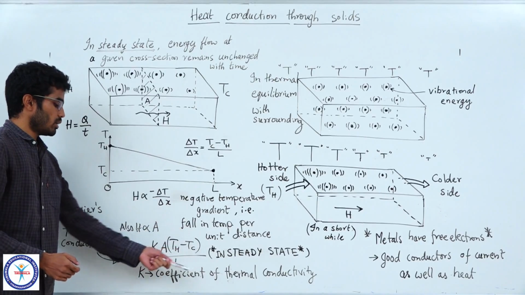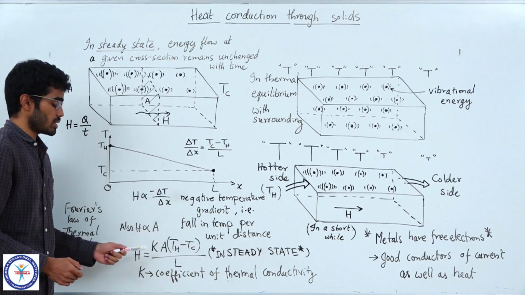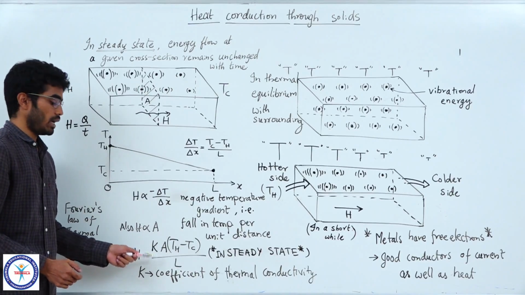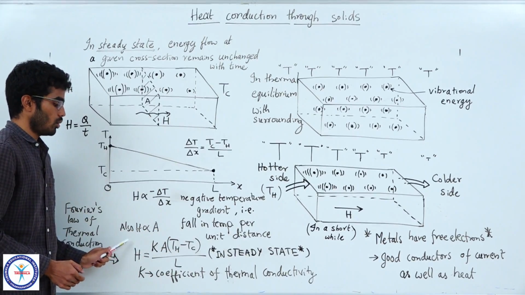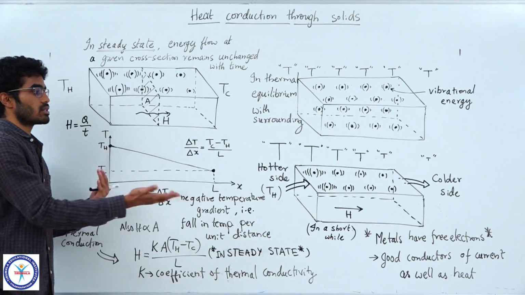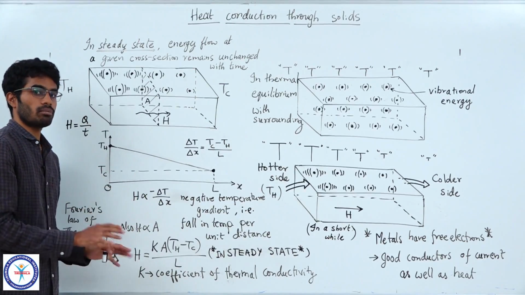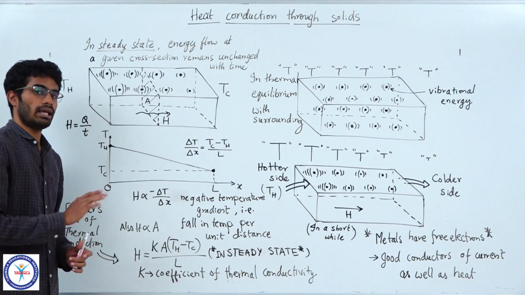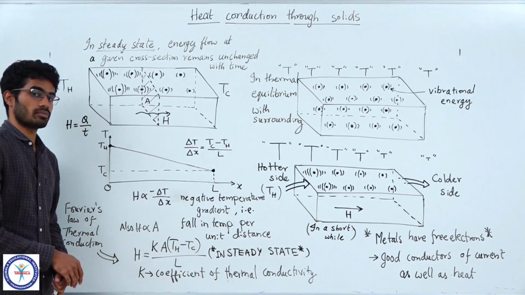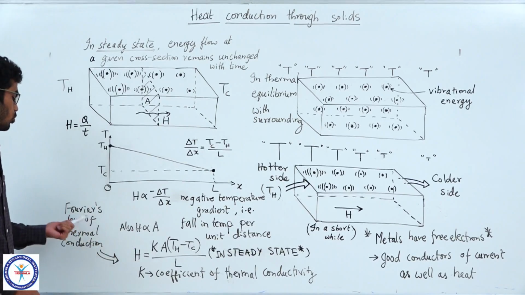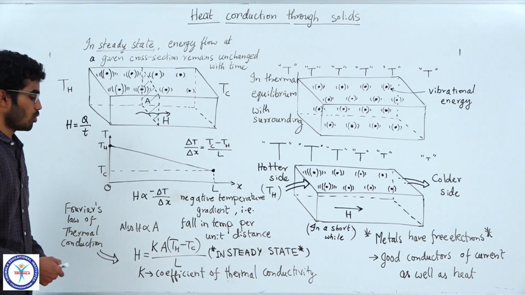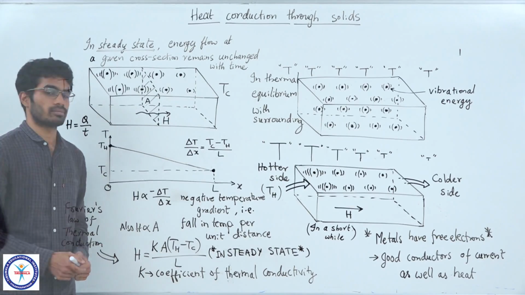One important thing to note is that it is proportional to the negative temperature gradient and to the area, and you can apply this law only when the system is in steady state. You have to change the temperatures and give it some time so that it comes to steady state, and then you can calculate the rate at which heat is flowing using this equation. This is called Fourier's law of thermal conduction, and K is the coefficient of thermal conductivity.